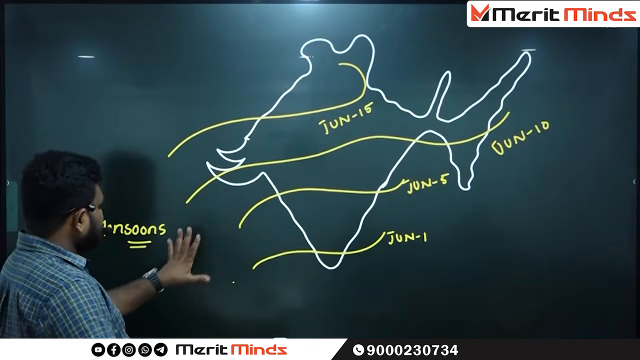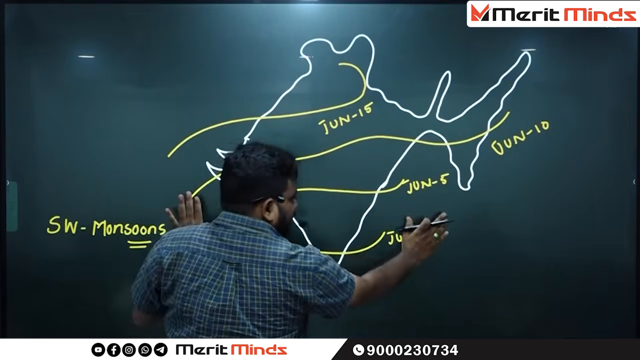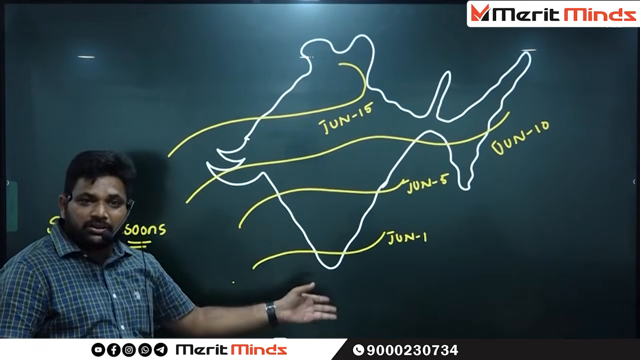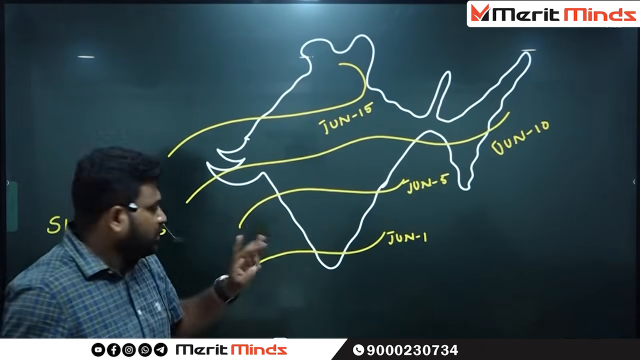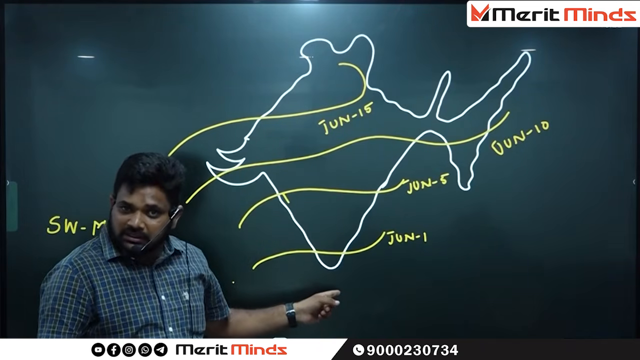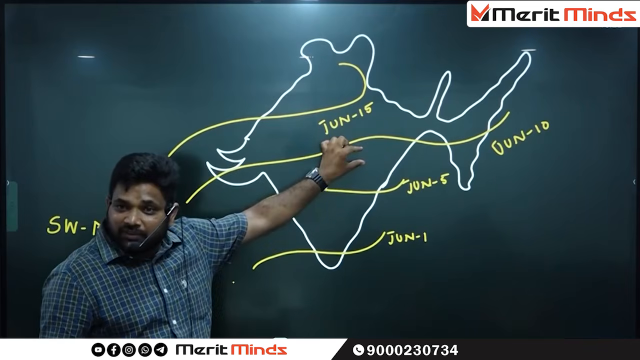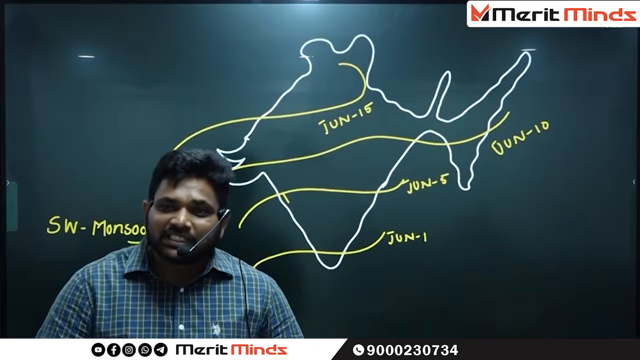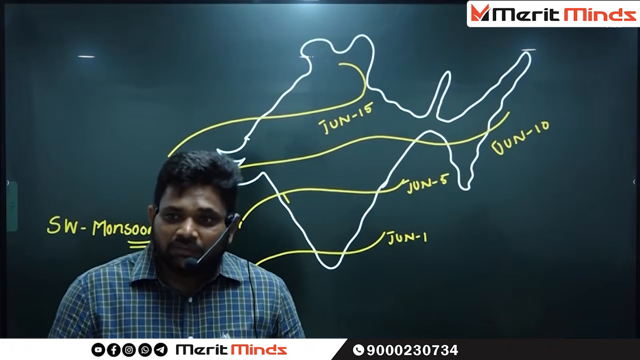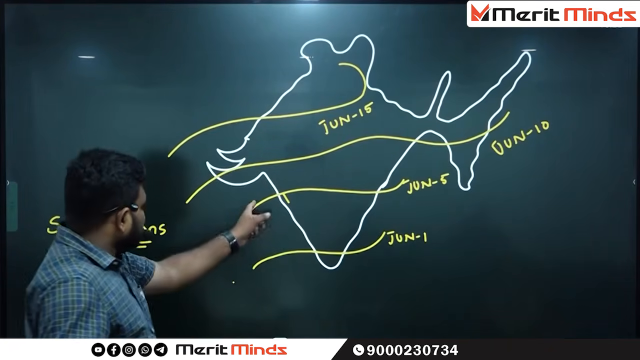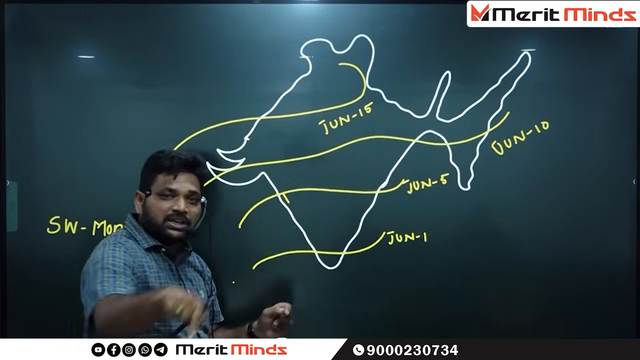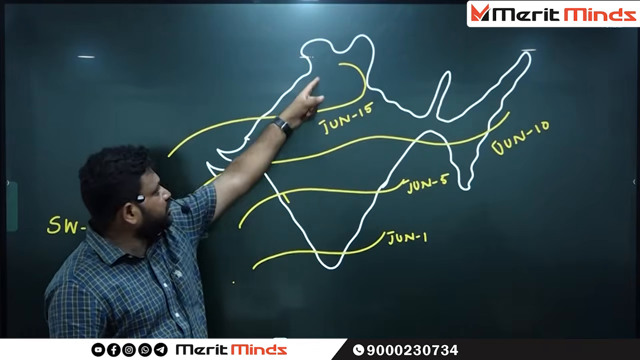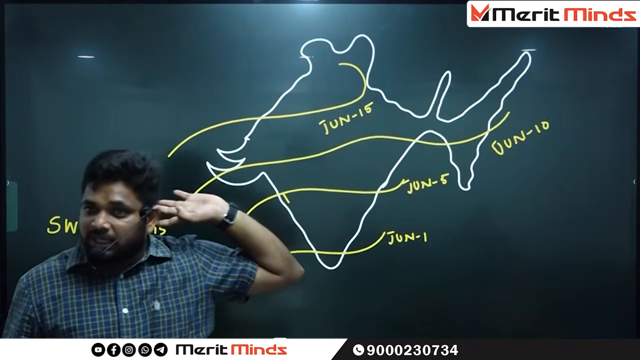Two branches: one is called the Arabian branch, the other the Bay of Bengal branch. This Arabian branch is further broken into how many branches? Three branches. One is the entire Western Ghats, the second is the Rift Valley, and the third is the Aravalli, where you can find the maximum rainfall. Not only the western side of the Western Ghats, even the central part of Madhya Pradesh. Finally, all these winds reach the foothills of the Himalayas.